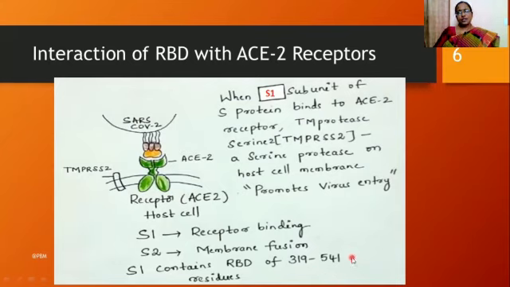Why I quoted this is, nowadays we are hearing about so many variants and mutants in the coronavirus. Most of the variants are produced because of changes and mutations in these particular residues, the 319 to 541 residues that are present in the receptor binding domain of the S1 subunit.